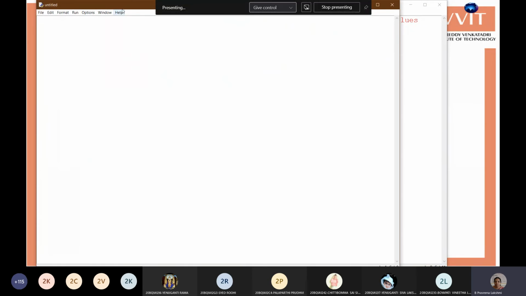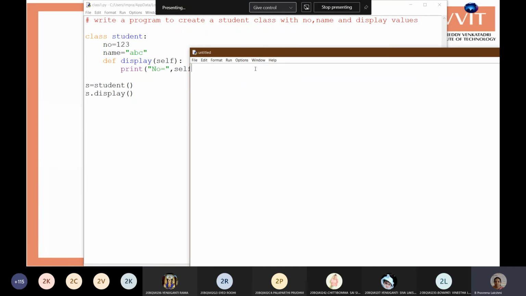Say you are creating one more file. Here you can write import class1, because your file name is class1. Now here you can create the object for your student and call s1.display. So you are using that class and the class function within another program, by importing the program as a module.